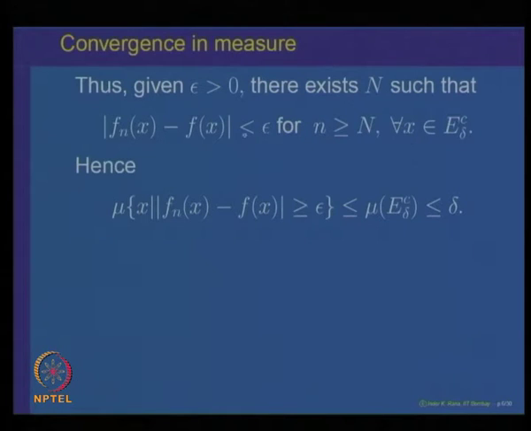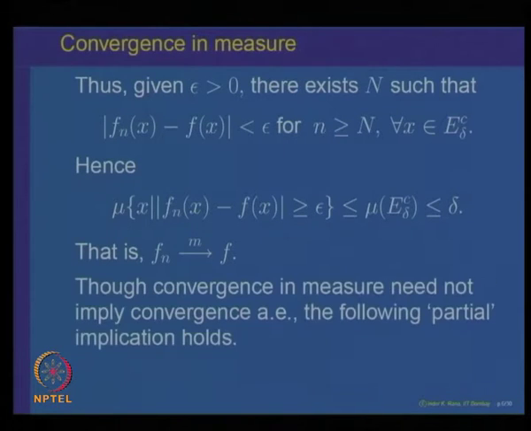But then that means, if we look at the set of points where this is bigger than or equal to epsilon, that will be contained in E delta, and the measure of E delta is less than epsilon. So, that will prove that for every delta we have got a stage n bigger than n naught, such that the measure of the set of x where |f n x minus f x| is bigger than epsilon is less than delta. That means, f n converges to f in measure. So, we have shown that almost uniform convergence implies convergence in measure.